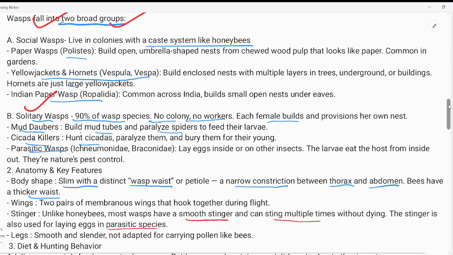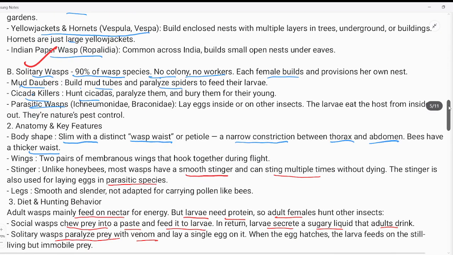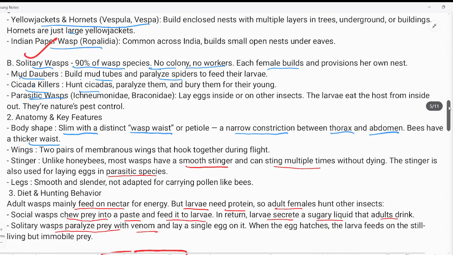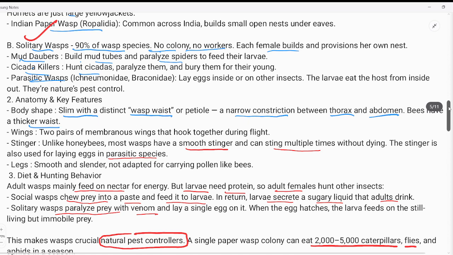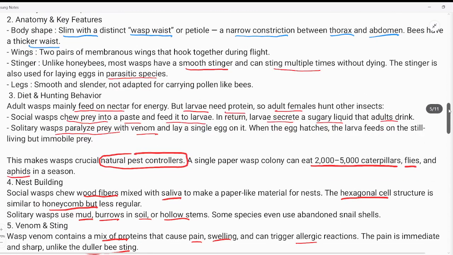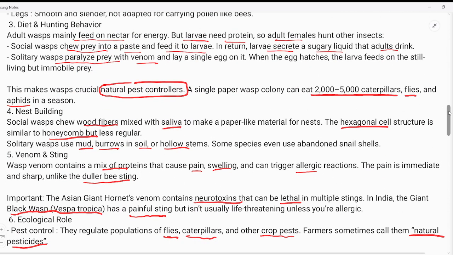Means they don't live socially. Okay, all right, this is the other information. You can take a screenshot and read one by one. And for us it is important because it is natural pest control. Okay, and they eat 2000 to 5000 caterpillars.